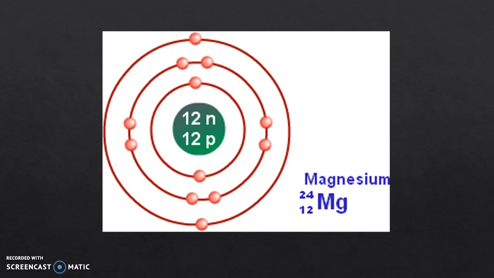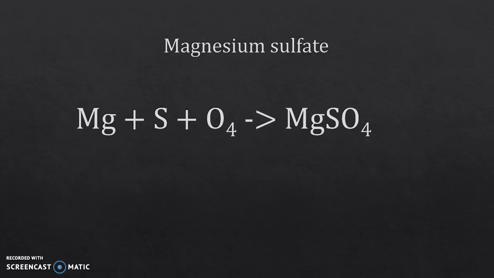We also have polyatomic ions, which are a group of atoms which are bonded together. Therefore, an example could be magnesium bonded together with sulfur and 4 oxygen atoms to form magnesium sulfate, which has the chemical formula MgSO4. This process is called ionic bonding.